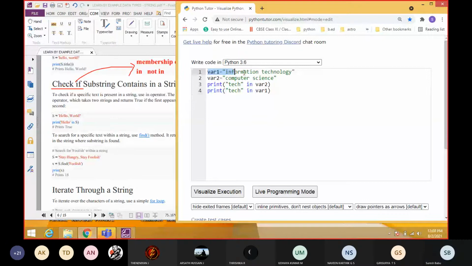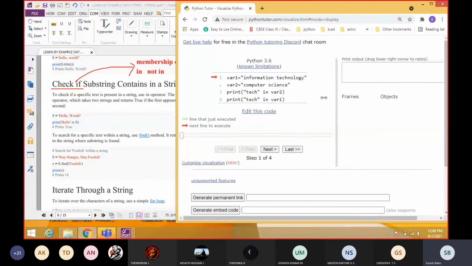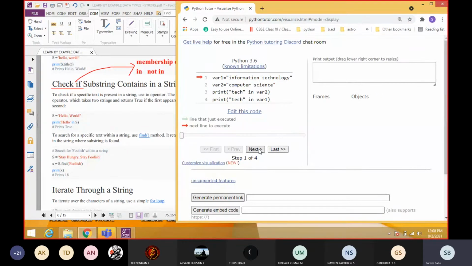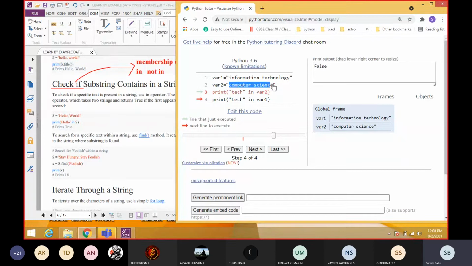So where1 thing is information technology. So if the tech is available or not here. If it is available, see, tech is available here, so it returns true. Okay, so this is how we can check the availability, checking whether a substring is contained in the string or not. See, take in where2, there is no substring like this, so it produces false. Next one, here we are checking tech in where1, so it is available, so it produces the output true.